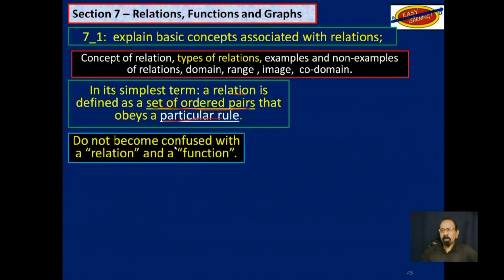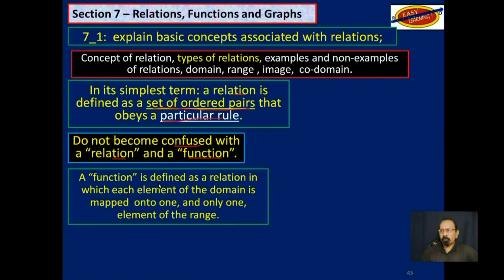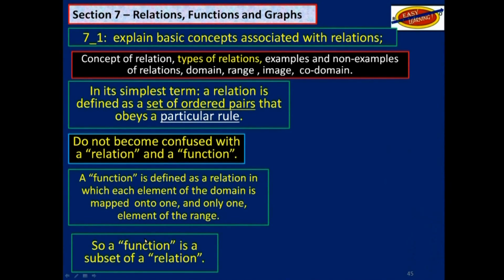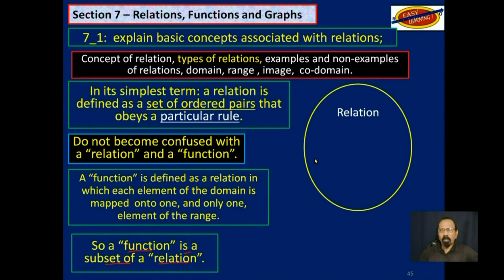As I said, do not become confused with relation and function. A function is defined as a relation in which each element of the domain is mapped onto one and only one element of the range. So a function is a subset of a relation. If in this ellipse here, we have all relation, then function is a subset of relation.